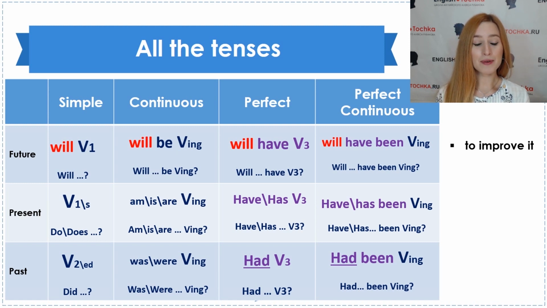I have been improving that for the last 2 weeks. In the past, a reason of something else, but with a period of time. I had been improving that for a year, and after that, my boss really appreciated it. So that's why my boss thanked me for that, right?